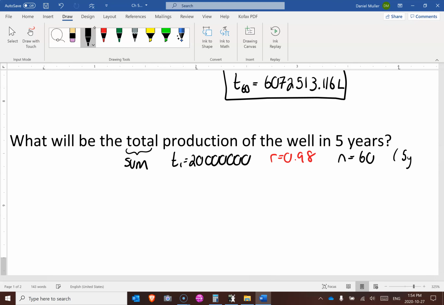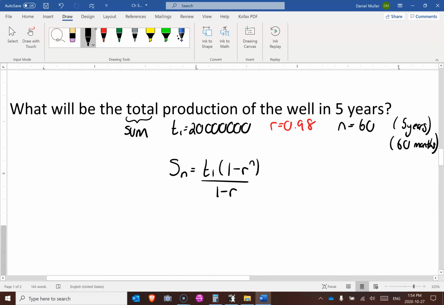Remember, that's 5 years, 60 months. Now we can find the sum. Sn is T1 times 1 minus R to the n, all over 1 minus R. So that's what the sum formula was. For the sum of the 60 months, the first month was 20 million.